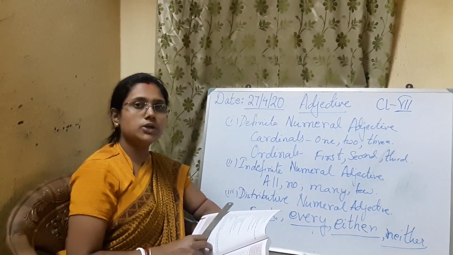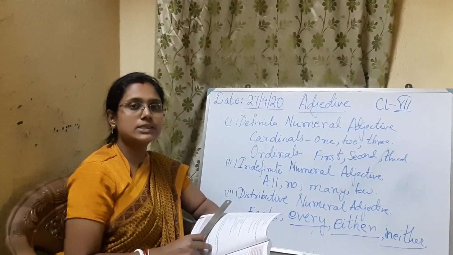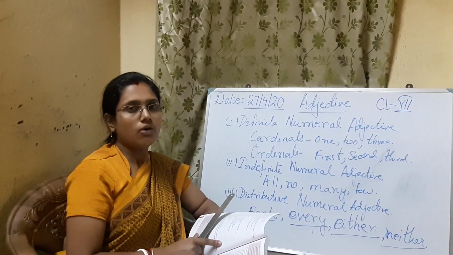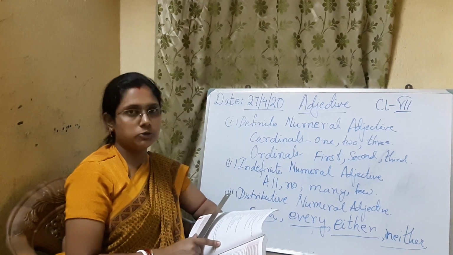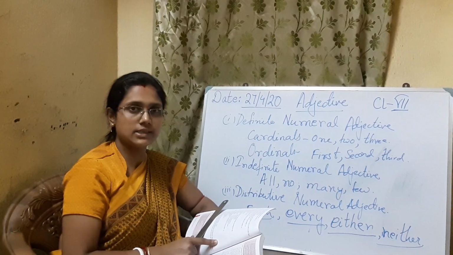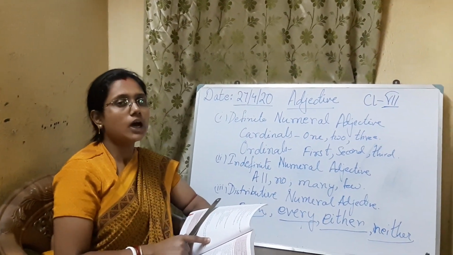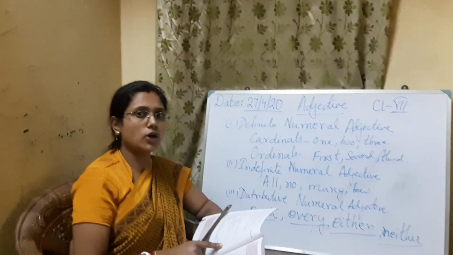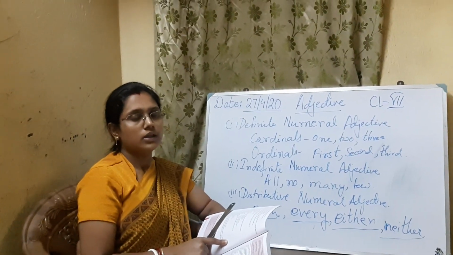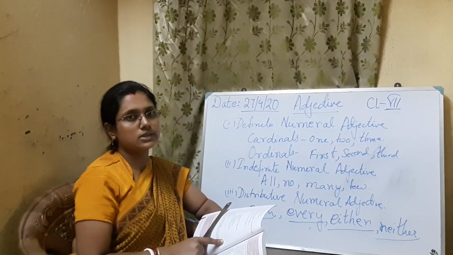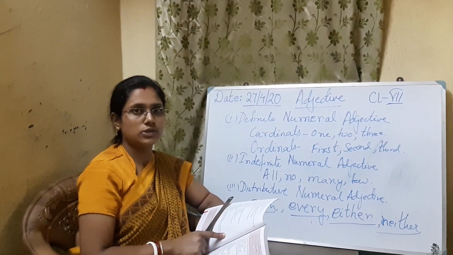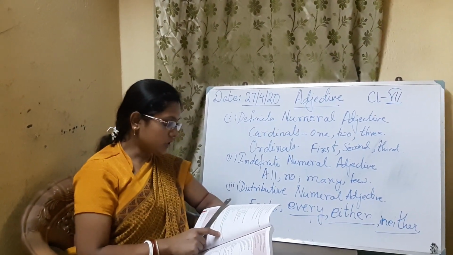So when we are referring to a singular object which is closer to us, that time we use this. When we are referring to many objects which are closer to us, that time we use these. Okay, that is for plural. And when we are referring to any distant object, a singular one, that time we say that. Then if we refer to many objects in a distance, or far from us, that time we use those. Okay. So these are called the demonstrative adjectives.